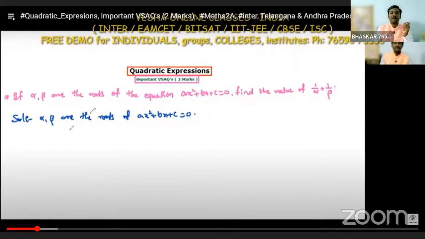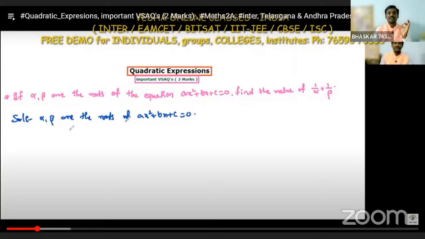If alpha, beta are the roots of the equation ax square plus bx plus c equals 0, then find the value of 1 by alpha plus 1 by beta. It is one of the most important method concepts, so prepare well and be perfect with this concept.